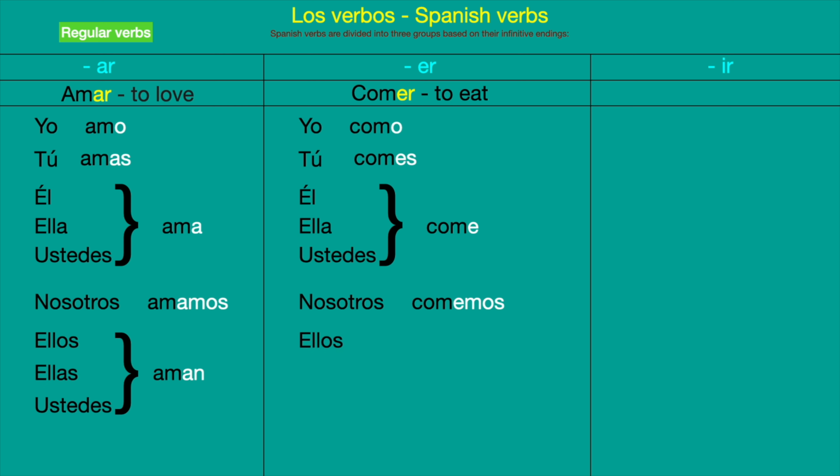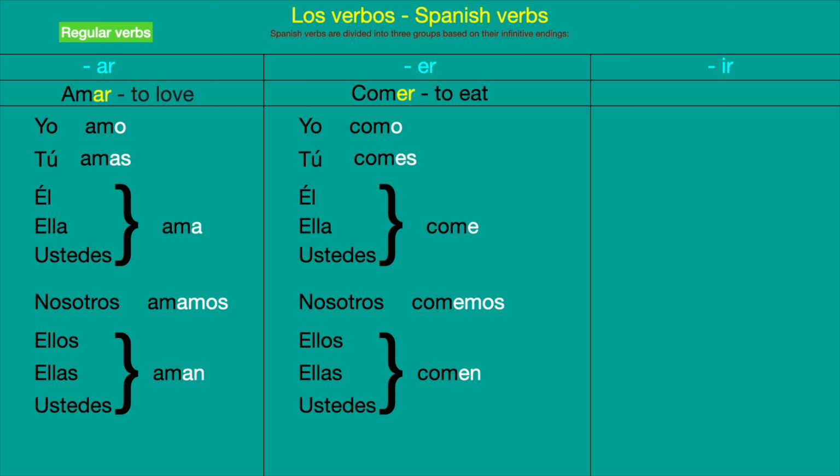Comemos. And then we have the third person, which is ellos, ellas, ustedes. Can you guess how the conjugation would be? It's something similar to what we have with the verb ending in AR. So that would be comen, exactly. So that would be comen. So we have yo como, tú comes, él, ella come, nosotros comemos, ellos, ellas, ustedes comen.